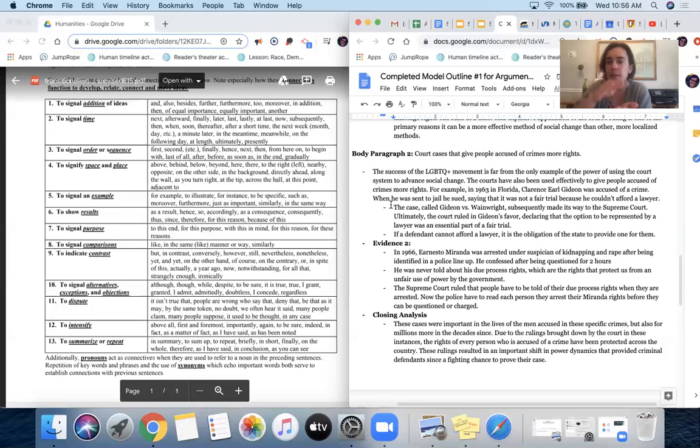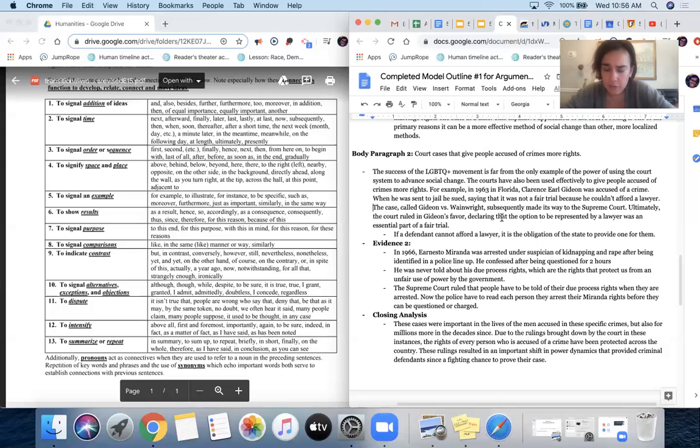Now I know that I'm telling a story. I'm saying one thing, then another thing, then another thing. And I know as I move to the next thing that I'm no longer adding events, but we'll say that in a sec. So ultimately the court ruled in Gideon's favor, declaring that the option to be represented by a lawyer was an essential part of a fair trial. If a defendant cannot afford a lawyer, it's the obligation of the state to provide one for them.